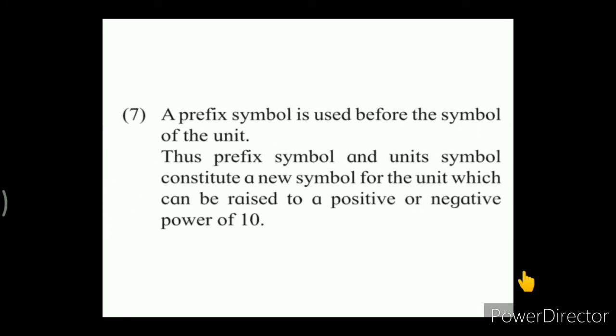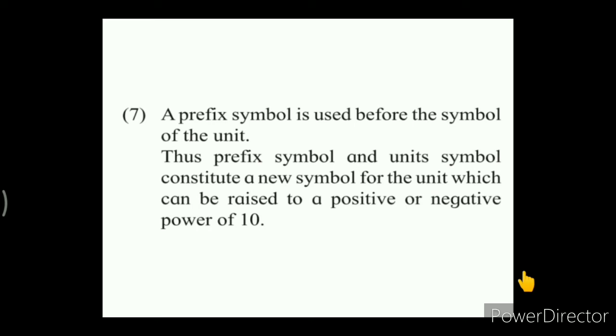The next convention is that a prefix symbol is used before the symbol of the unit. The prefix symbol is nothing but, sometimes the measurement is given with a prefix like milli. For example, the length is to be given as millimeter, decimeter, nanometer, kilometer, centimeter. So these prefixes that we are using, like milli, deci, pico, nano, kilo, are always to be used before writing the symbol of the actual unit.